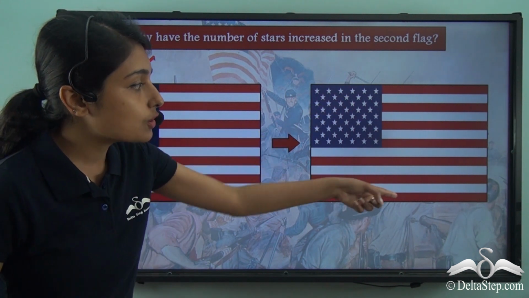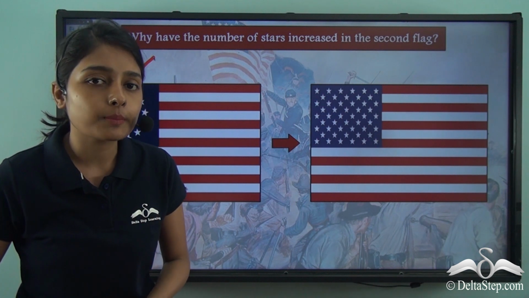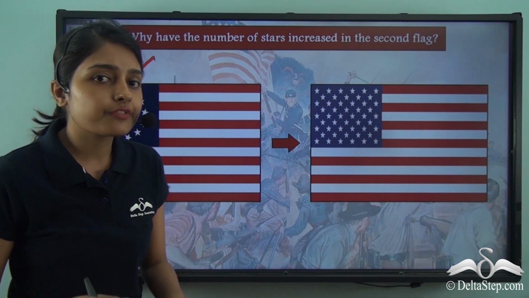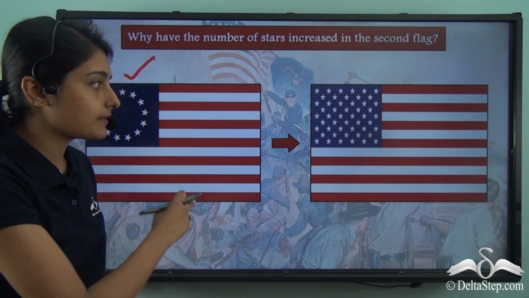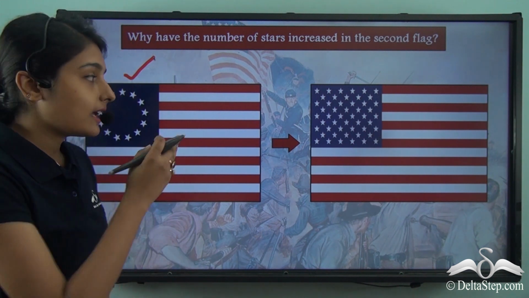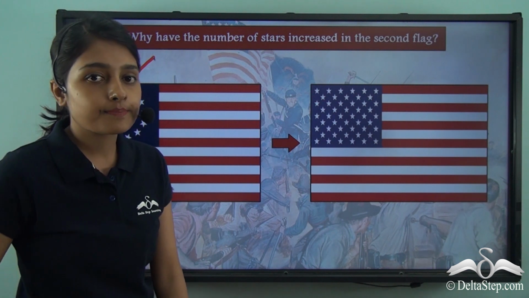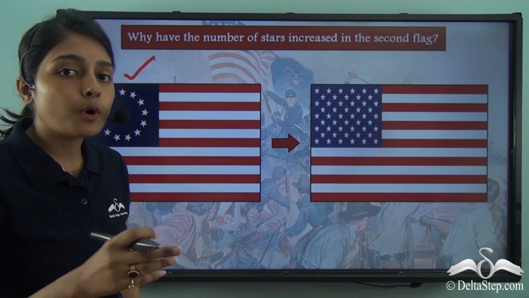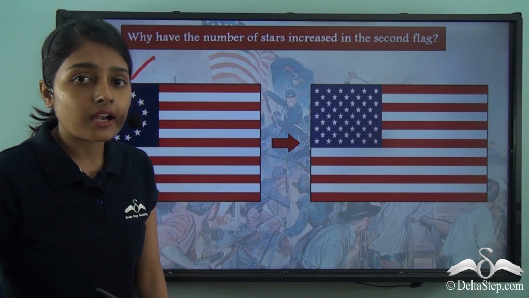And here you can see the modern day flag of the United States of America. Now, if you look very minutely, you will be able to tell me the difference between these two flags. Yes, you are right. On your left, you can see that this flag has 13 stars. And on the other hand, the modern day flag of the United States has 50 stars.